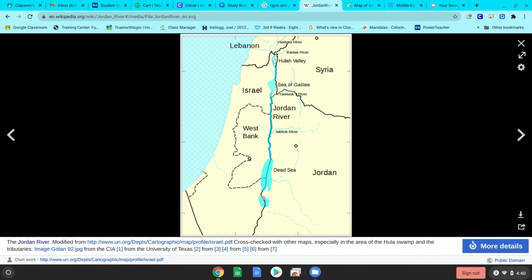Okay. This right here, too, just a little point of interest. This is the Dead Sea. That's a big salty lake, pretty much is all it is. And the Jordan River flows into this big salty lake called the Dead Sea, and there's no outlet for it. All of this just eventually, it's full of salt from the runoff and everything, and not being able to filter on out into another body of water.